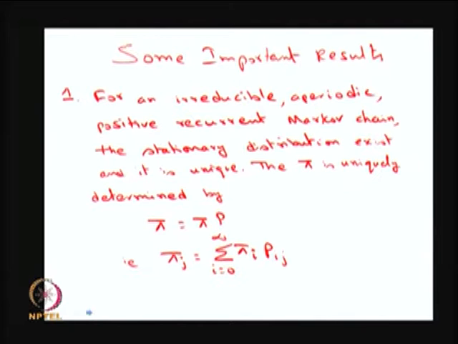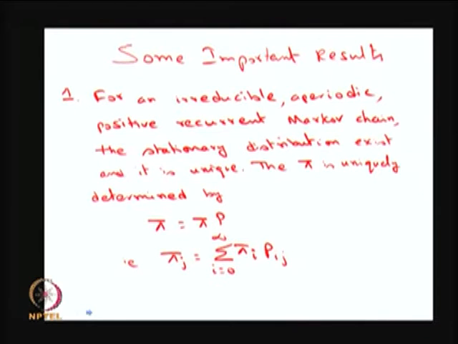Now, I am going to give some important results for that. The first result is for an irreducible aperiodic positive recurrent Markov chain, the stationary distribution exists and it is unique. In the definition I gave earlier, I discussed aperiodic and irreducible; I have to include positive recurrent also, because these three things are important. For an irreducible aperiodic positive recurrent Markov chain, all three distributions, limiting distribution, stationary distribution, and steady state or equilibrium distribution, are the same. I have to include positive recurrent also.